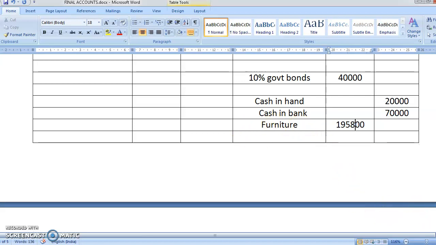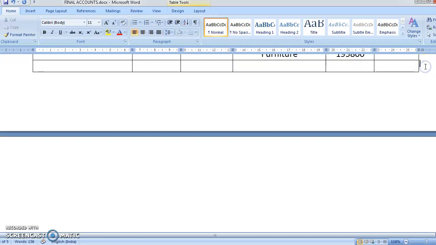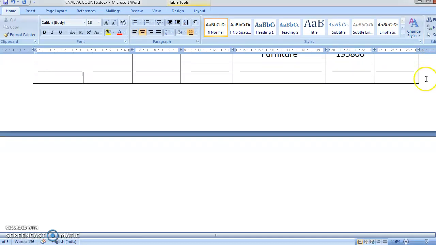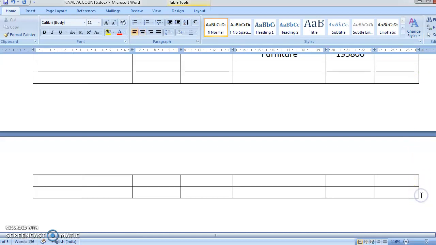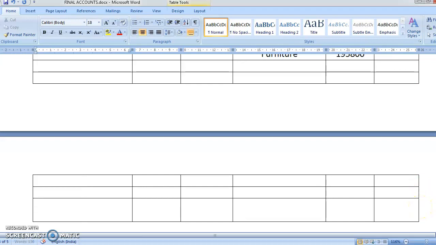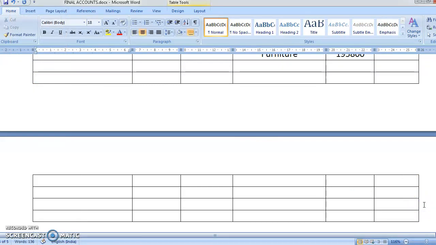Yes, so there is an adjustment, so you leave one line. See students, it is going to another page, so I'm going to go to another page. I require more columns, so let me make some columns, because already my columns are less. In the balance sheet I'm requiring more columns, so I'm making just 5-6 columns. See, in the examination, make everything on a separate page: trading account in one page, profit and loss account in one page, capital account in another page, and balance sheet in another page. Okay, what was the next item?